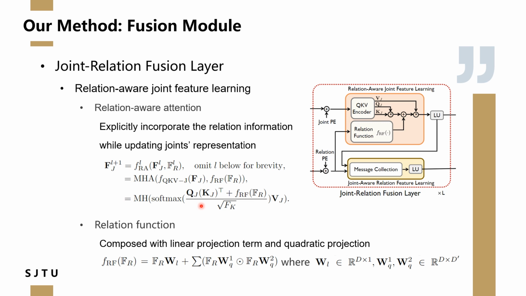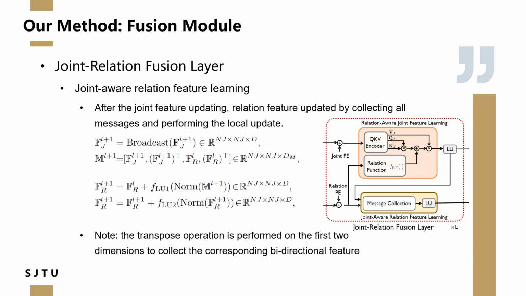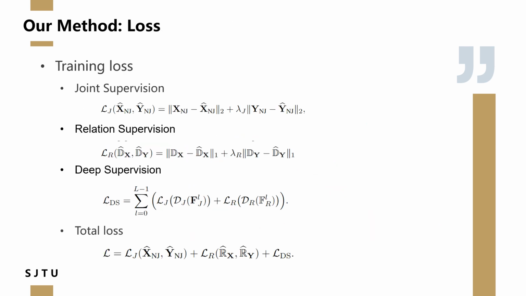Here, the relation score is calculated from the relation function, which is composed of a linear projection term and a quadratic projection term. With the relation features and the updated joint features, our joint-aware relation feature learning module later updates the relation features with message collection and local updates.